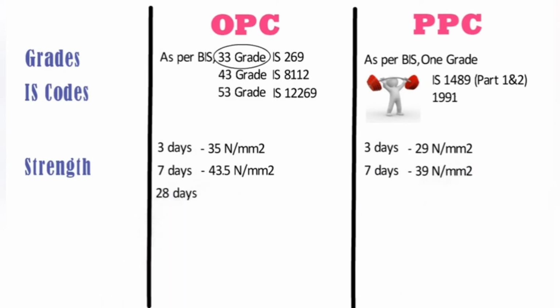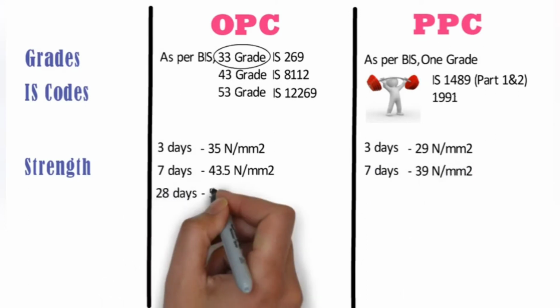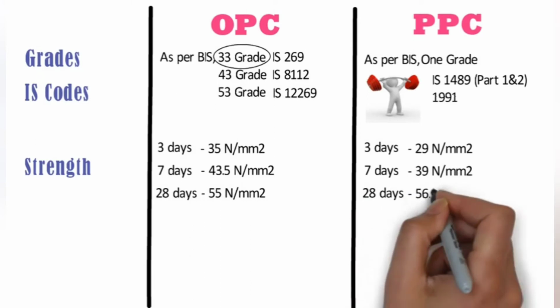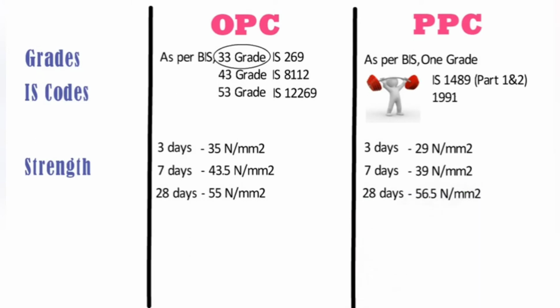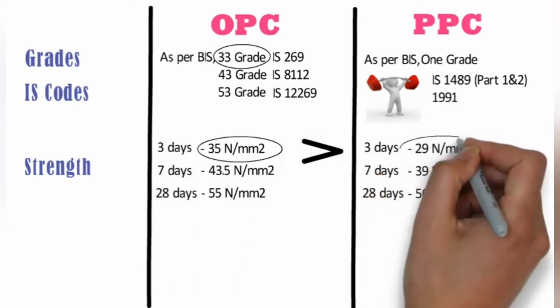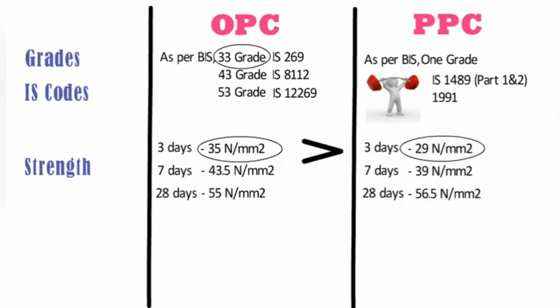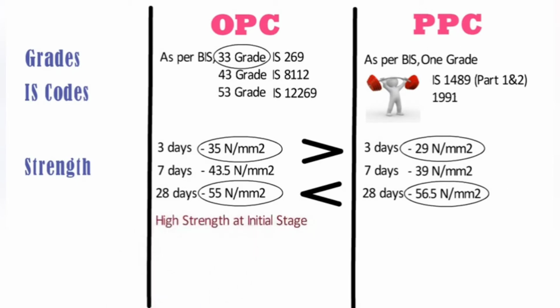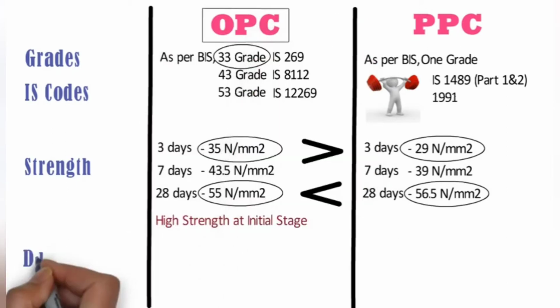In 28 days OPC achieves a compressive strength of 55 Newton per mm square. Whereas in 28 days PPC achieves a compressive strength of 56.5 Newton per mm square. The initial strength of ordinary Portland cement is higher than Portland Pozzolana cement, whereas the long-term strength of Portland Pozzolana cement is higher than that of ordinary Portland cement. So it's pretty clear now, if you need high strength at the initial stage, then go for OPC.